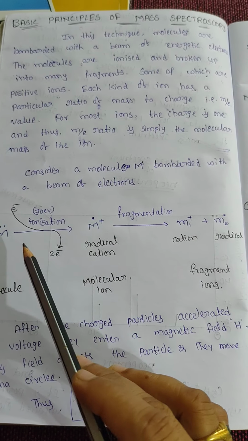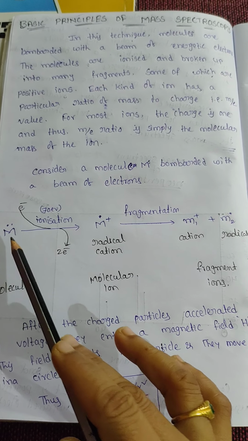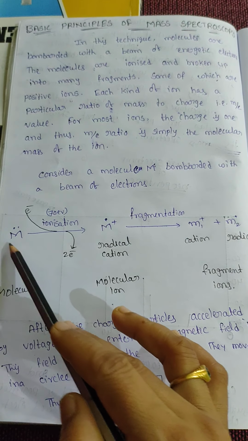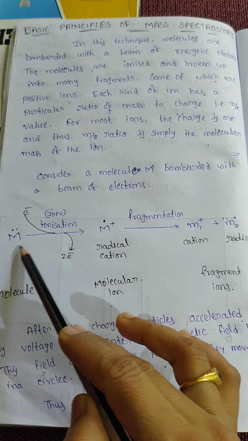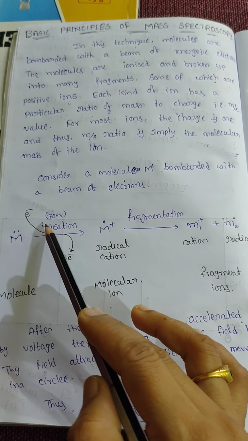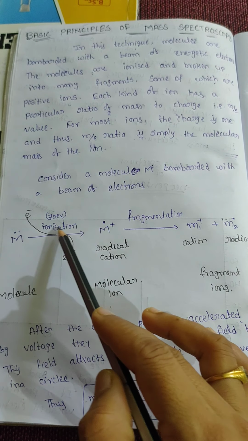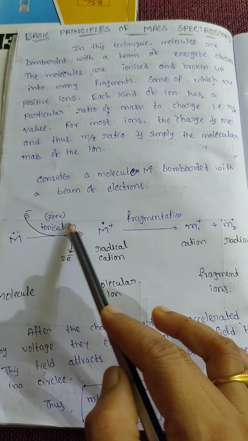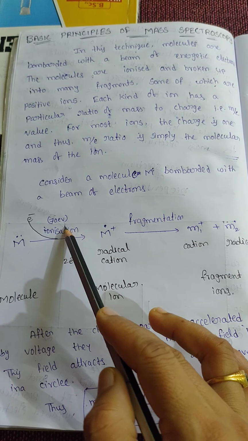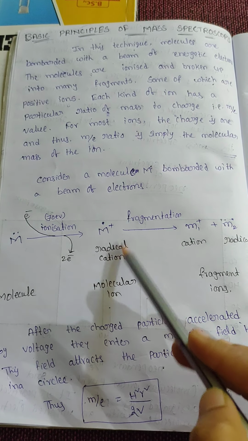We take a molecule. This molecule is bombarded with a beam of electrons in the ionization chamber. The molecule gets ionized, and we get a radical cation.